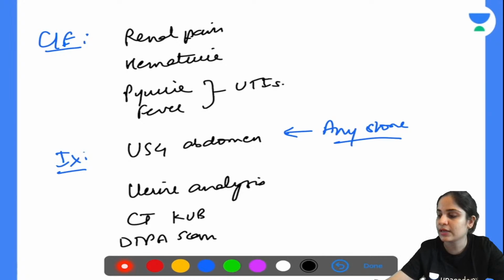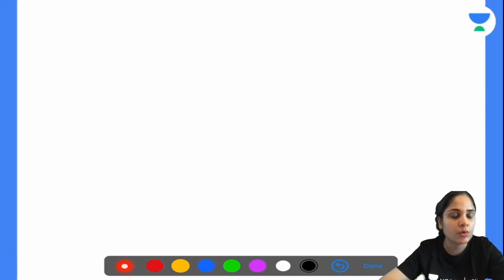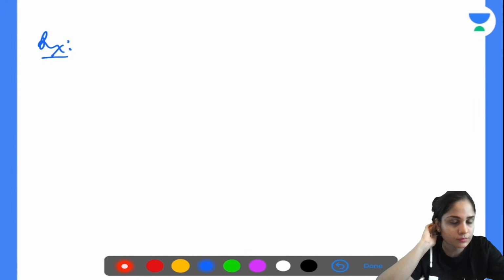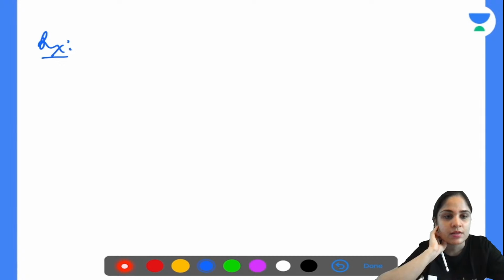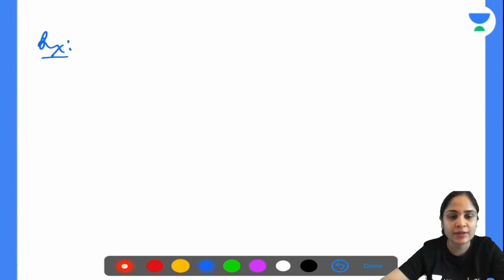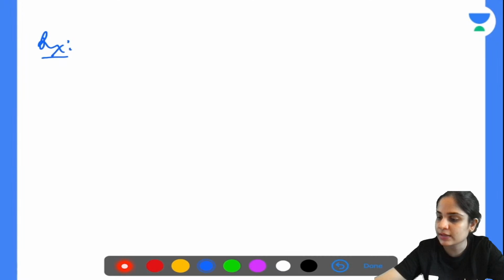Okay, then what is the treatment of a stone? Now this is the more interesting part. So can anyone give me any one or two examples of what are the surgical therapies that are available for stones? Yes, so I'll give you some of the examples that we do. The first one that we do is called as a PCNL. That is the first procedure that you need to know about.